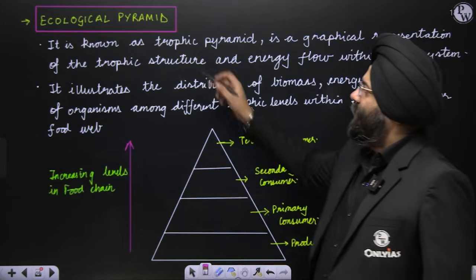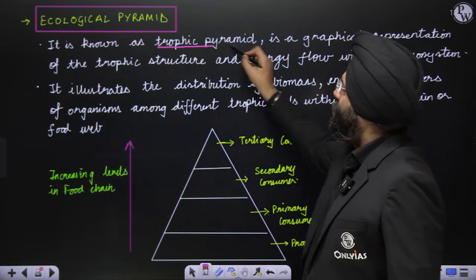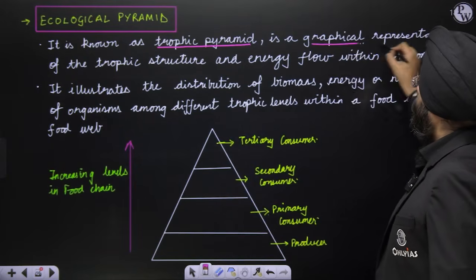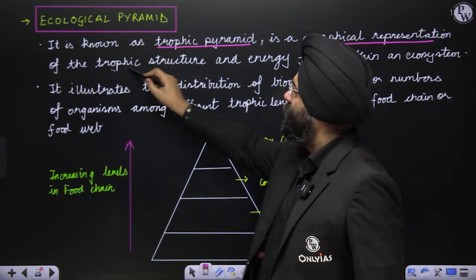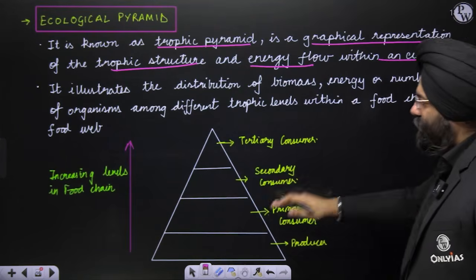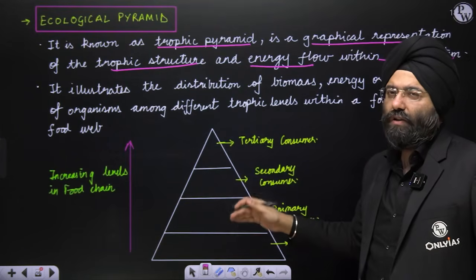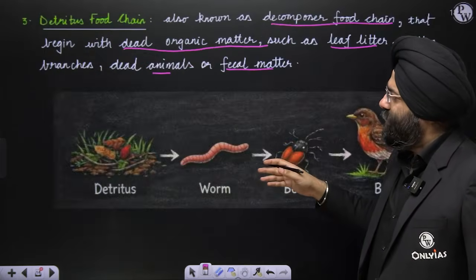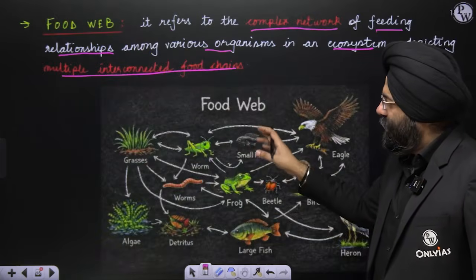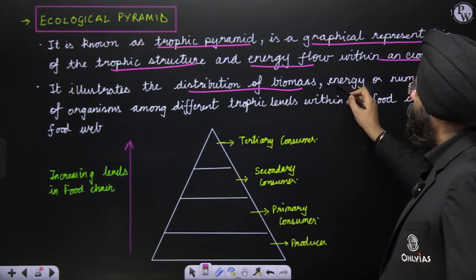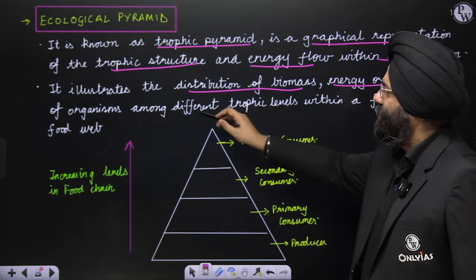So see here, an ecological pyramid is a trophic pyramid. Trophic means the various levels that are present over here. It is a graphical representation of the trophic structure and energy flow within an ecosystem. So within an ecosystem, who is eating what, what is being consumed, and how the energy is being transferred is studied through this, like it was being studied over here. Similarly, in this manner also we are studying it. It illustrates the distribution of biomass, energy, and the number of organisms within the different trophic levels.